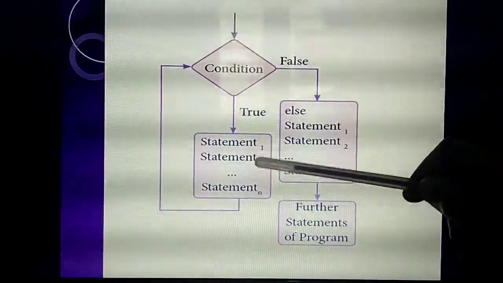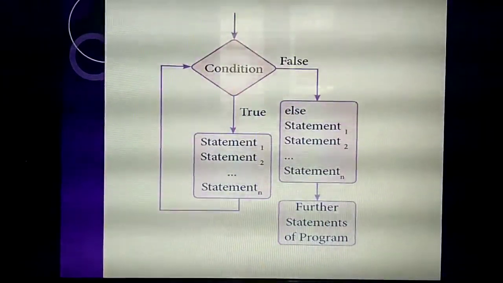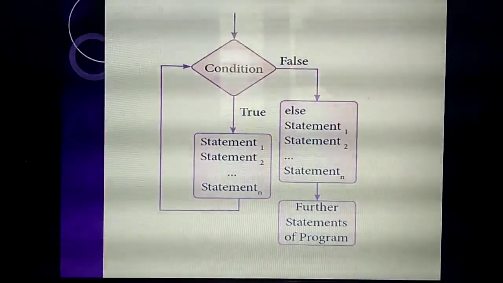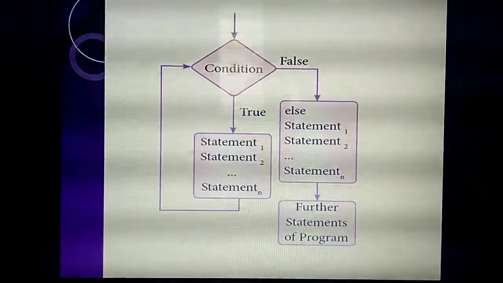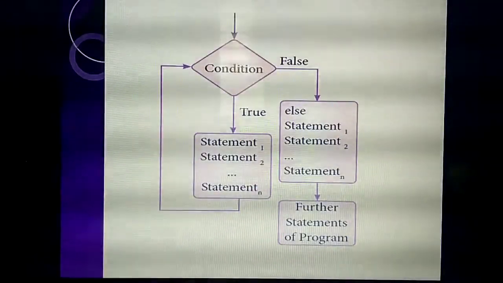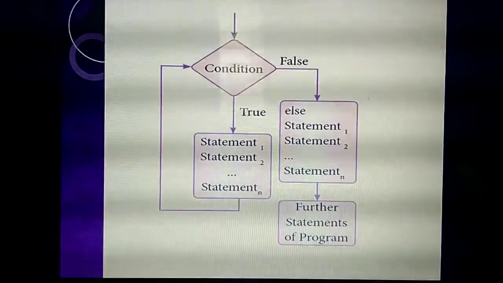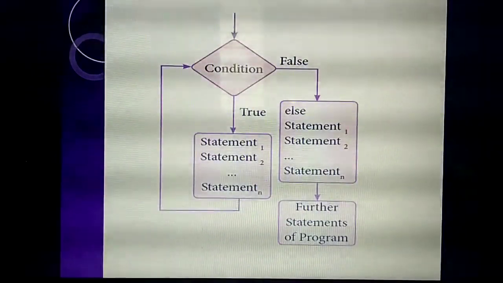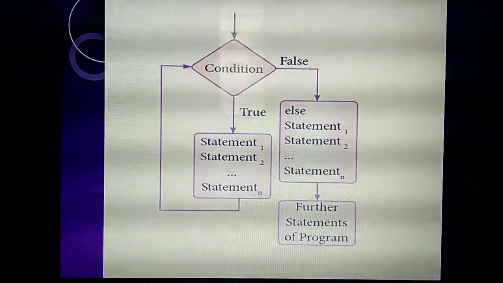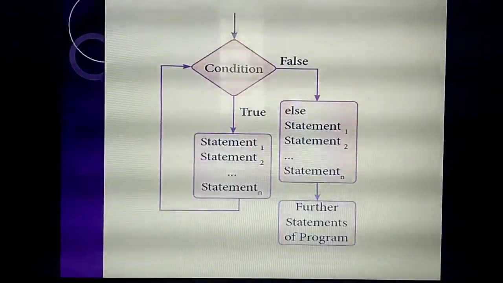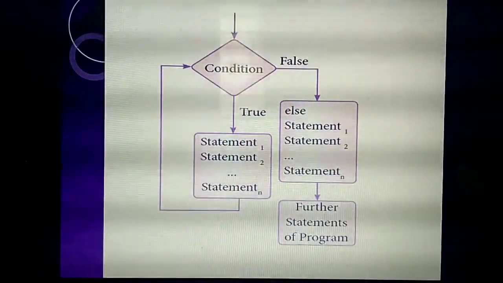In a block you can execute one statement or more than one statement. What do you mean by one statement? One line, a print. Then again you are giving print, more than 5 print statements. That is multiple statements. Understand? You can execute one statement or any number of statements inside the loop.